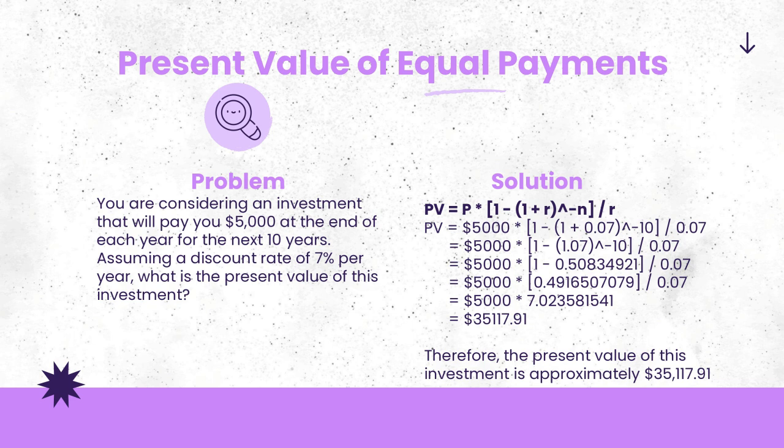Step 4, present value equals 5,000 times the fraction 0.4916507079 divided by 0.07. Step 5 is present value equals 5,000 times 7.023581541. Step 6 is present value equals